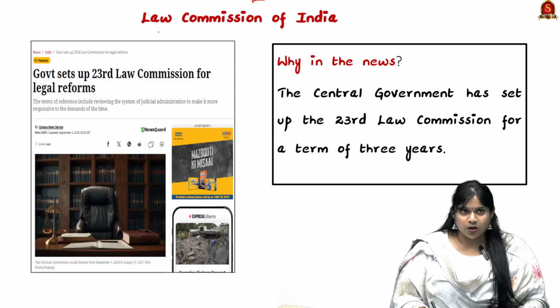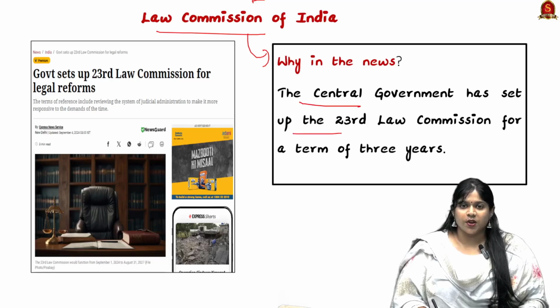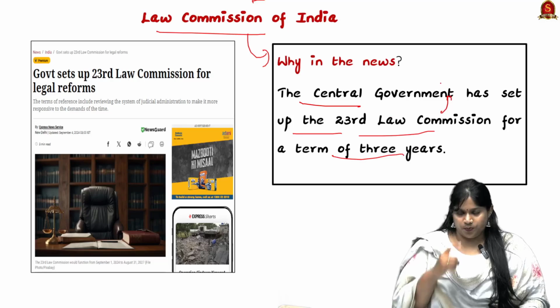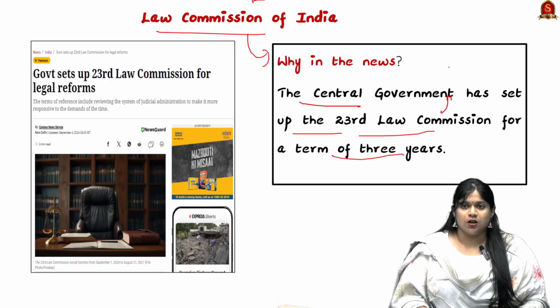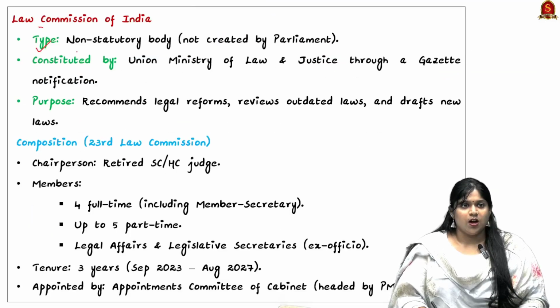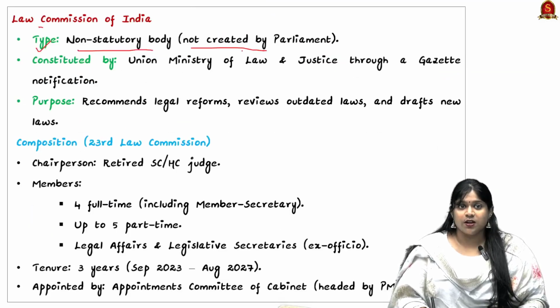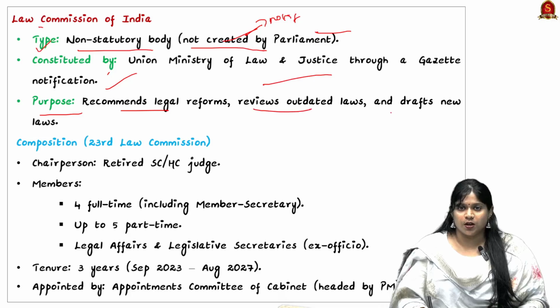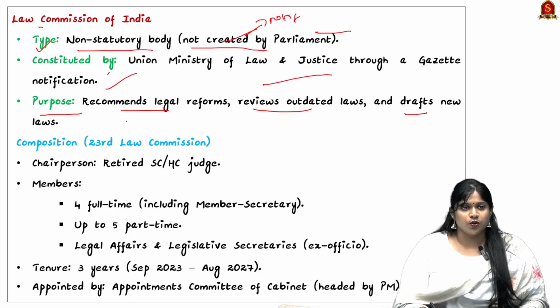Now moving to the next topic, the Law Commission of India. Why was it in the news? The central government has set up the 23rd Law Commission for a term of 3 years. Now look into how such notifications are formed. The type: they are non-statutory bodies and not created by Parliament. So how are they formed? They are constituted by the Union Ministry of Law and Justice through a gazette notification. The purpose is to recommend legal reforms, review outdated laws and draft new laws.